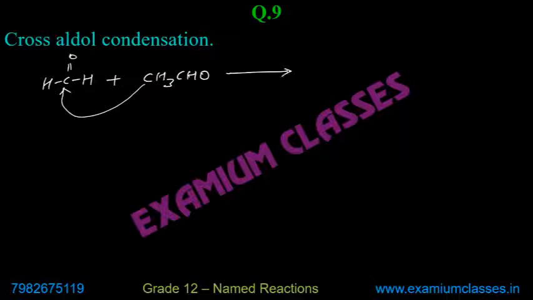Say this one is first, this one is second. I will term methanal as first and ethanal as second. So here the alpha carbon of the second got attached to the carbonyl carbon of the first one. So this is actually CH2O, like this. So keep it like this, CH2, and you have O here, which will get converted to OH,